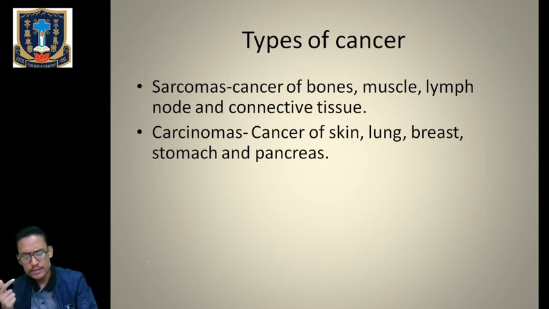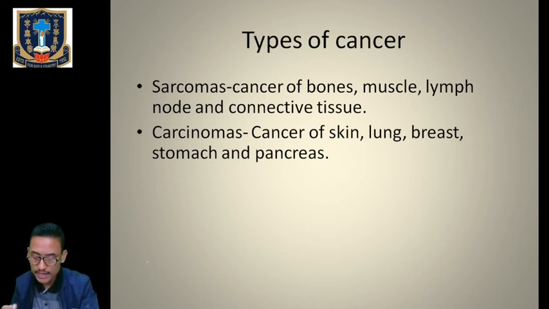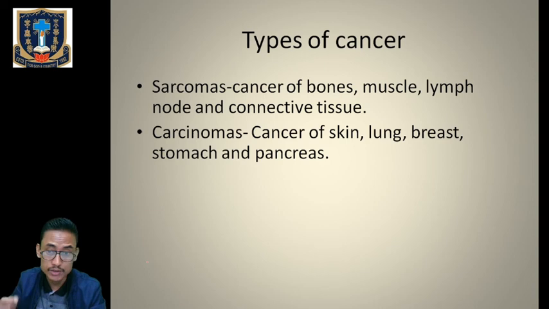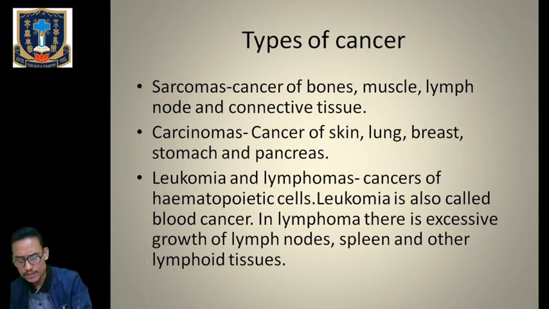Then even we have got melanomas, which are the tumors that arise from the melanocytes of the skin and the other organs. Okay, like we have got superficial melanoma, mucosal melanoma, and we have got nodular melanoma also. You know what melanocyte means, the pigmentation of the skin. Then we have got leukemias and the lymphomas, okay, which are the cancers of hematopoietic cells.